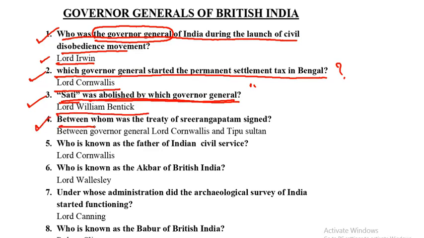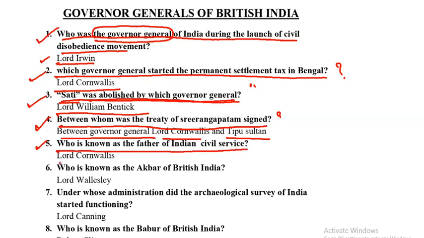Next question is, between whom was the Treaty of Srirangapatam signed? Answer is between the Governor General Lord Cornwallis and Tipu Sultan. So this Treaty of Srirangapatam was signed between Tipu Sultan and Lord Cornwallis. Next question. Who is known as the father of Indian civil service? It was Lord Cornwallis. Next question. Who is known as the Akbar of British India? It is Lord Wellesley.